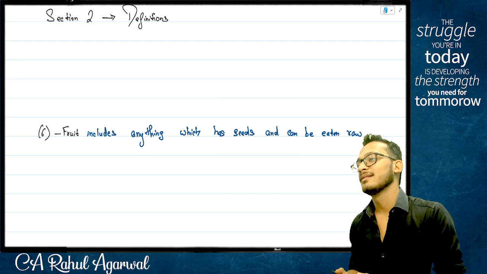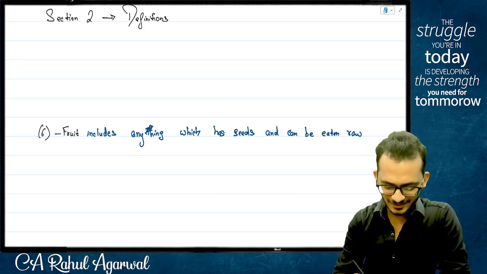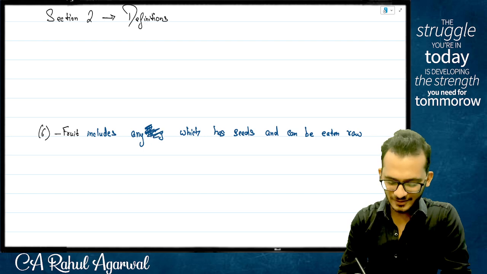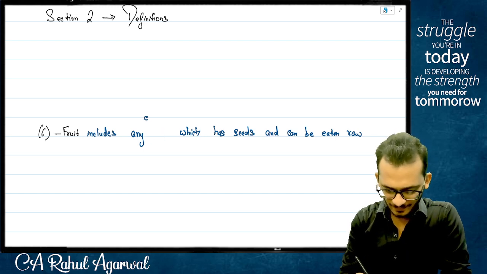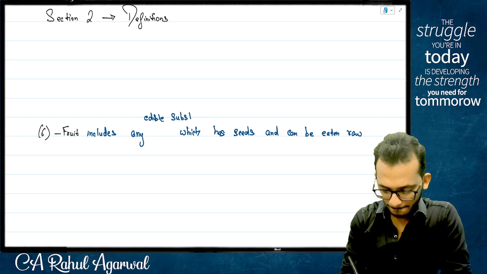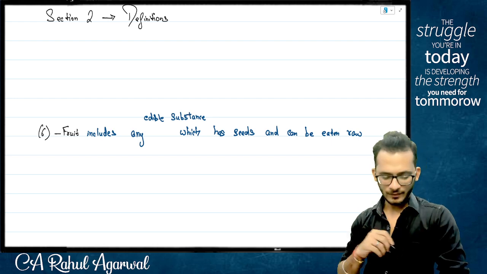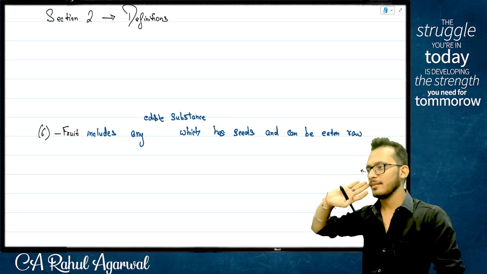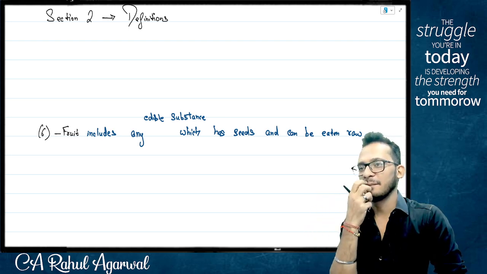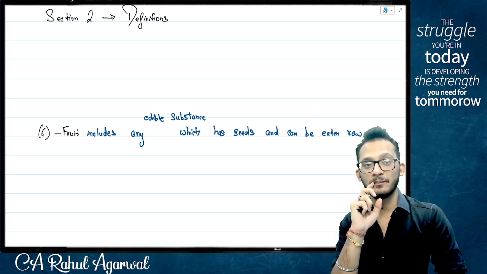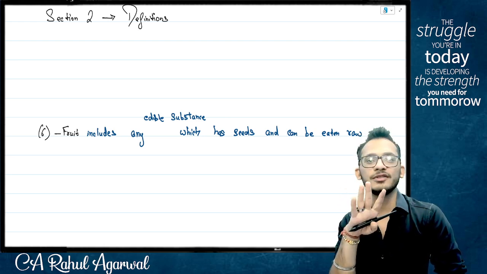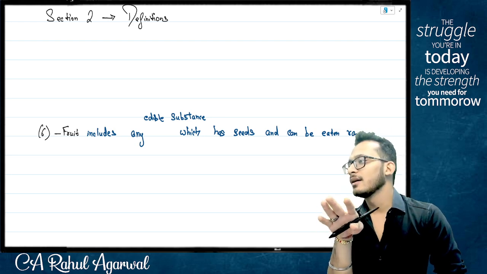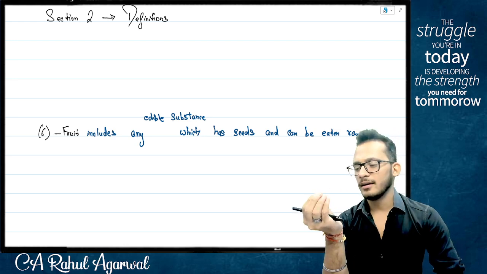Sorry? Edible substance. Substance, okay. Fruit includes any edible substance which has seeds and can be eaten raw. Okay. Anyone else? Good enough? Any issues here? No issues here? Good enough to go? Yes? Okay.